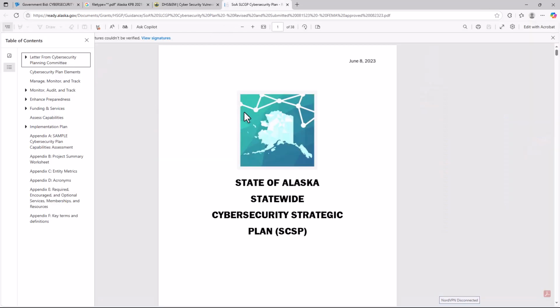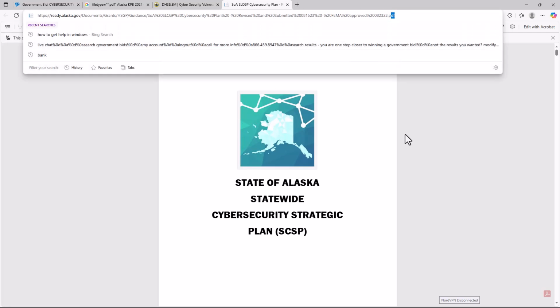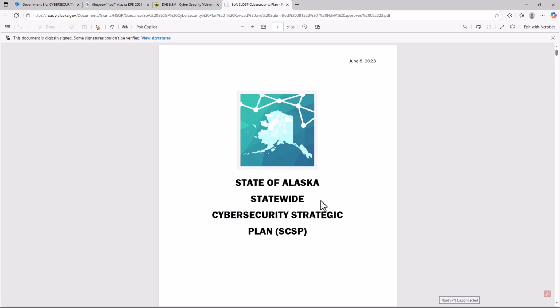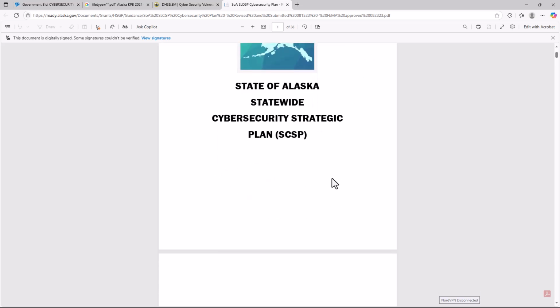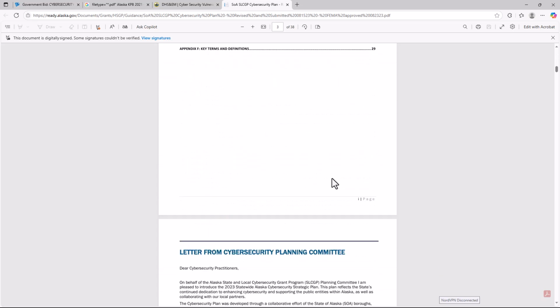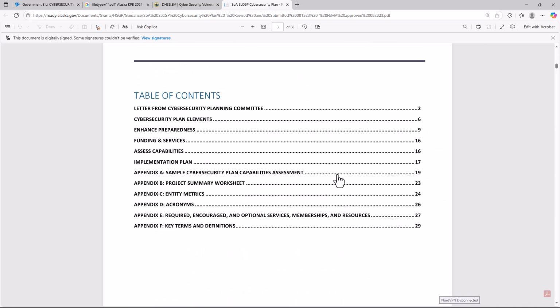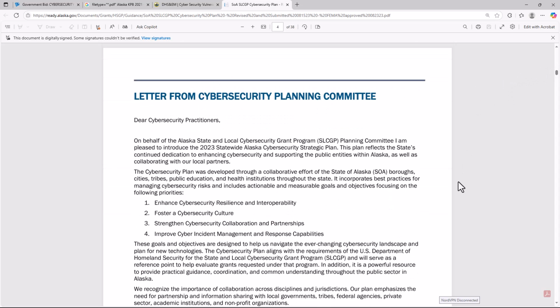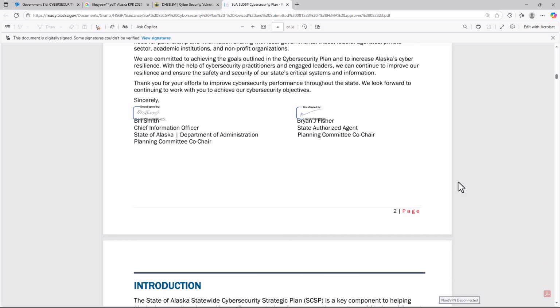pre-gaming as well. But on this second link, we see that it directly opens up a .pdf, as you can see here. And the state of Alaska's statewide cybersecurity strategic plan. This one's dated 2023. But if we scroll down here, table of contents. So we got some appendices there. But if we keep coming here, this may not be that specific one from 2021, but it's going to give